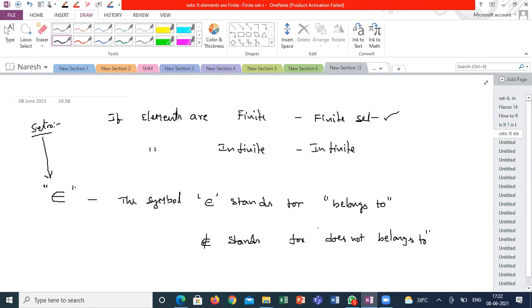Whenever there is a need to write belongs to in mathematics, instead of writing it in English, we will use this mathematical symbol. Whenever you see this symbol in sets or functions, it represents belongs to, and if the symbol is crossed, it means does not belong to, like equal to and not equal.